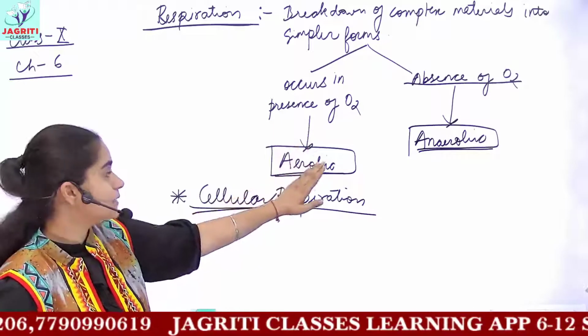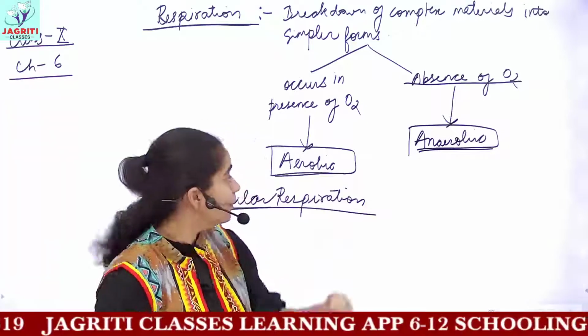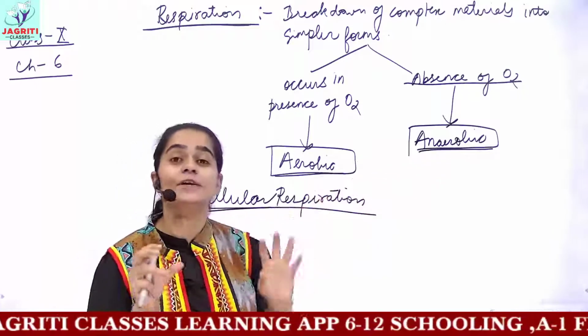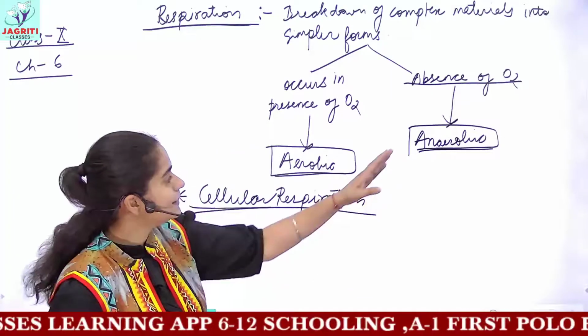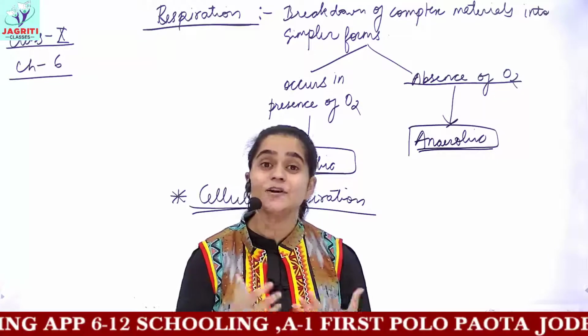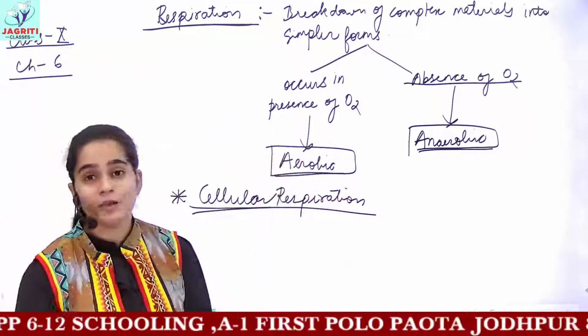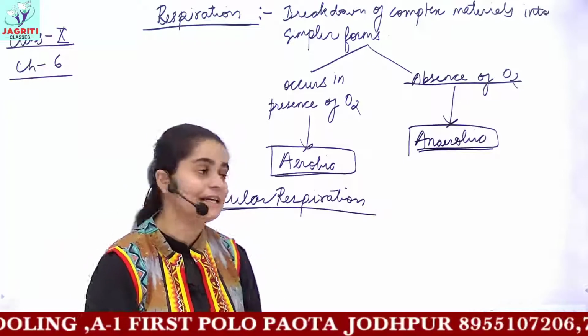As a result of aerobic respiration, you get a large amount of energy, while anaerobic respiration produces very small quantities of energy compared to aerobic.